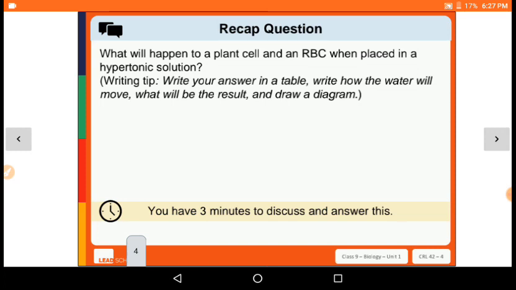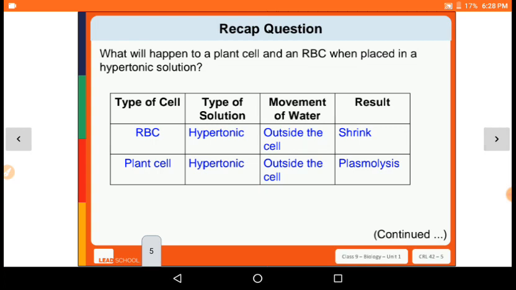Okay, the second question is: what will happen to a plant cell and an RBC when placed in a hypertonic solution? So next we saw in concept time number 4 how molecules move across the plasma membrane, and for that movement we saw three different types of solution. The movement of the cells depends on the type of solution that the cell is placed in, and by that we saw hypotonic solution and isotonic solutions.